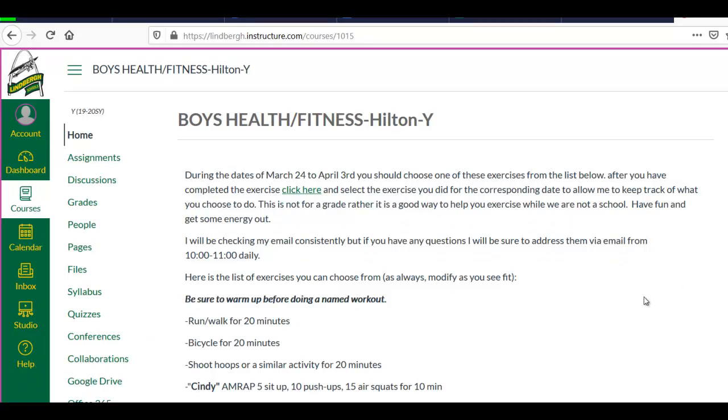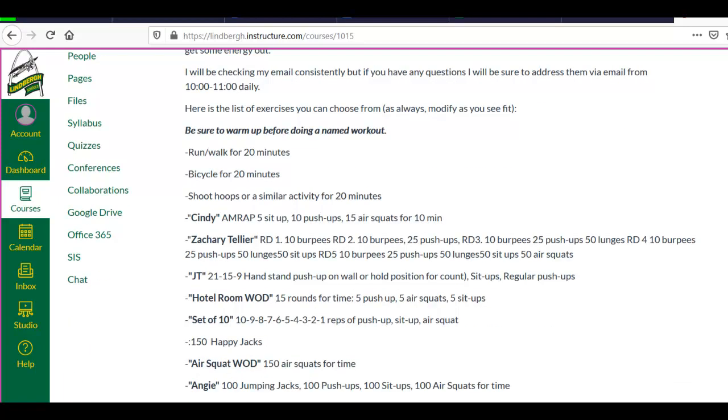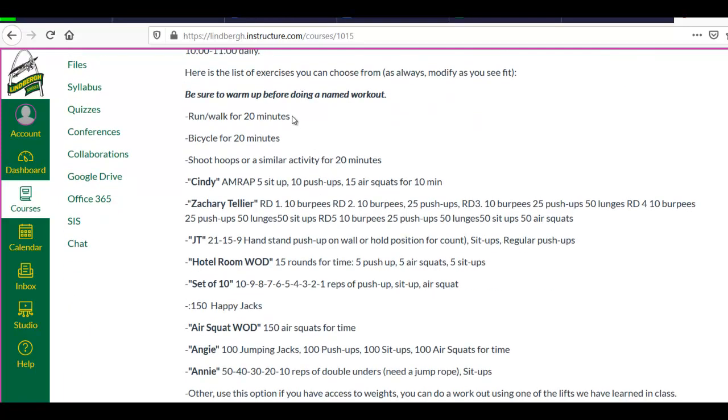Let me talk about what this is. I'm not going to read all this stuff, but I'm just going to highlight the things that you need to be most focused on. So each day, what you're going to do is select a workout. So this is what you're doing. Make sure you're listening. Each day, you're going to select a workout to do. Here's your options. Okay, run, walk, this is for at least 20 minutes.